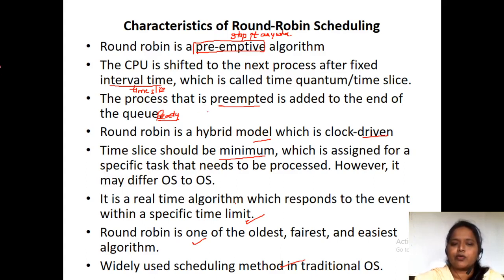Consider your laptop: you are browsing, and at the same time you can play a game and listen to songs. Different tabs are open, and we execute all the things in parallel. How do we execute in parallel? By making use of this round robin.